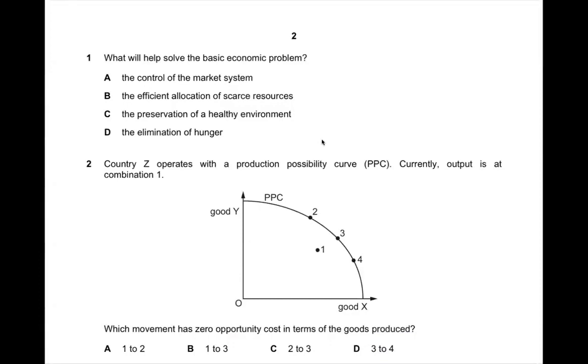Question number 1. What will help solve the basic economic problem? The most basic economic problem that we have is scarcity. So how do we solve the problem? It has something to do with how to use scarce resources the most efficiently. So in this regard, the answer is going to be B.